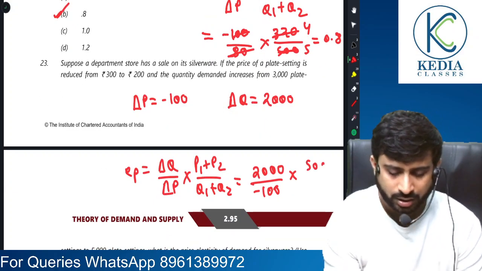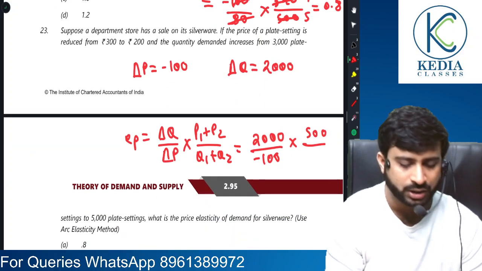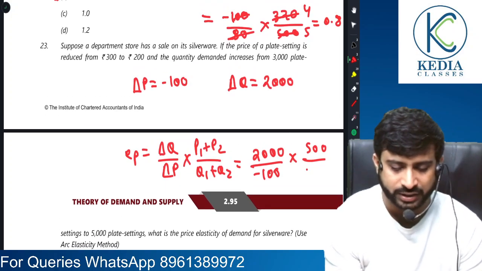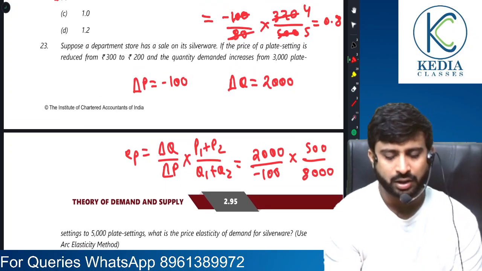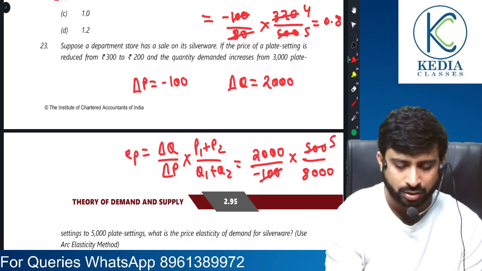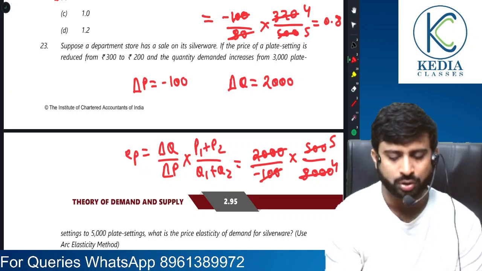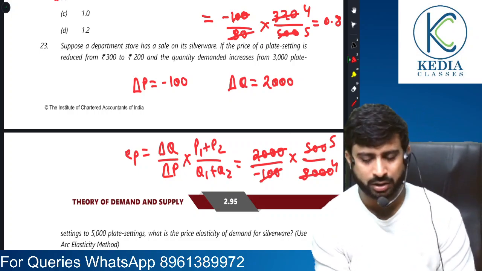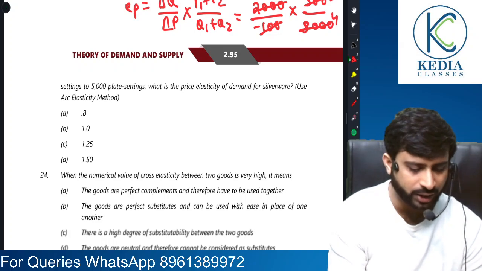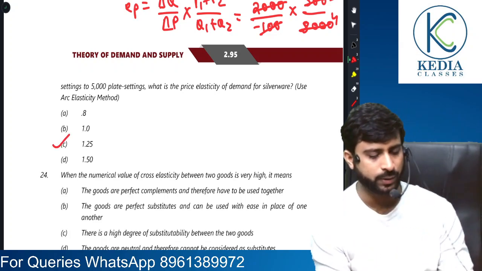500, and sum of quantity is how much? 3000 to 5000, that is 3000 plus 5000, 8000, right? Yes, sir. Having done this much, this is 100, 5, 2000, 4. Now 5 by 4 is 1.25. So it would be 1.25, right? Here it is. Moving on.